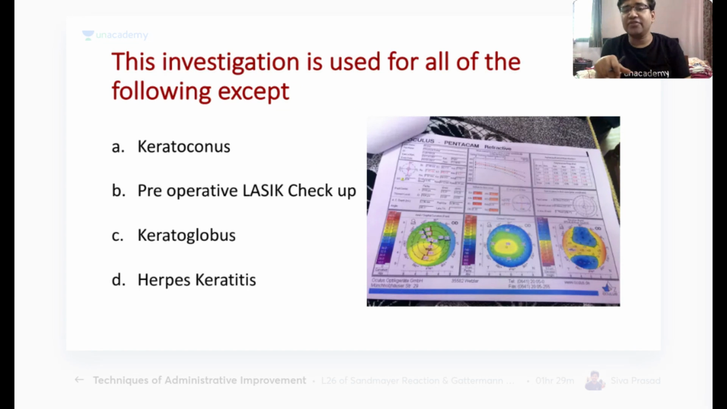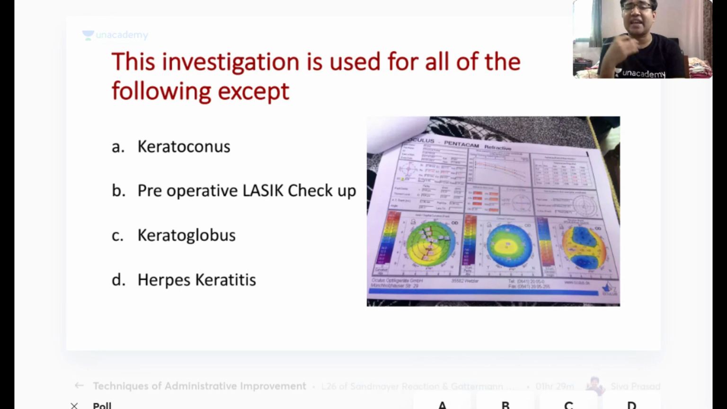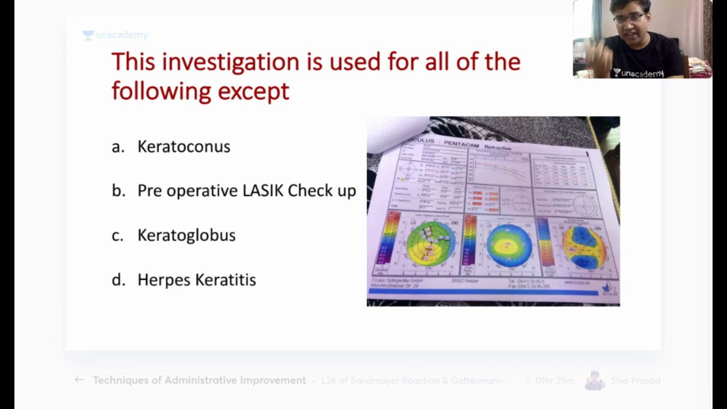Okay, with this we come to the next question. The investigation is used for all of the following except: keratoconus, pre-operative LASIK checkup, keratoglobus, or herpes keratitis. I want the answer within 15 seconds. If you are able to see, this is a Pentacam which is going on. In the Pentacam, you can tell about the anterior and the posterior curvature of the cornea. You can also tell about the corneal pachymetry, as well as anterior chamber depth and anterior chamber measurement.